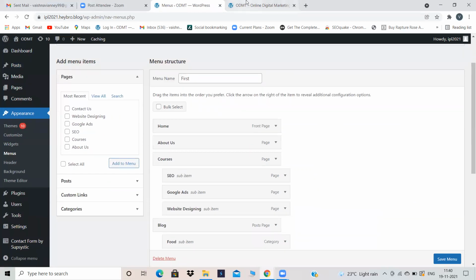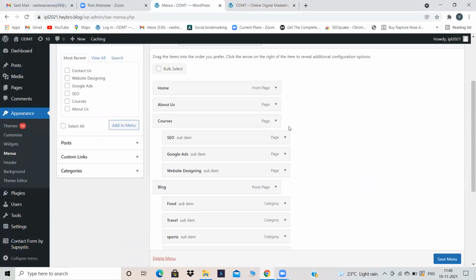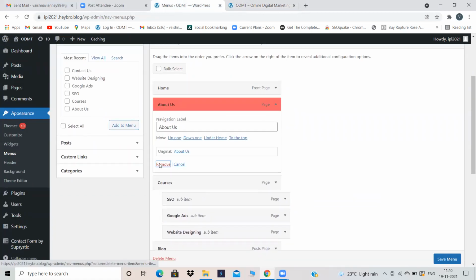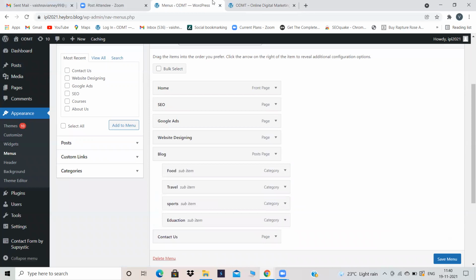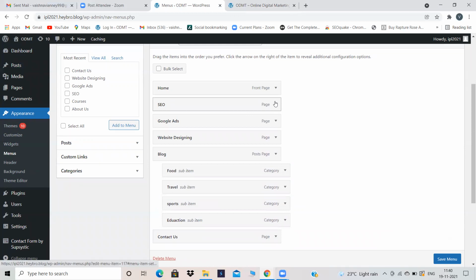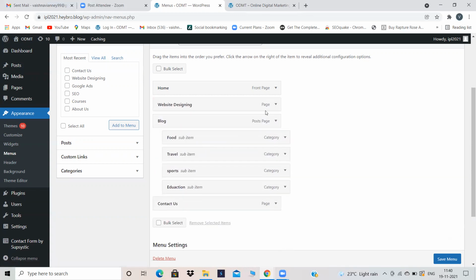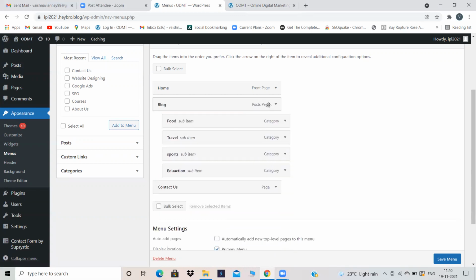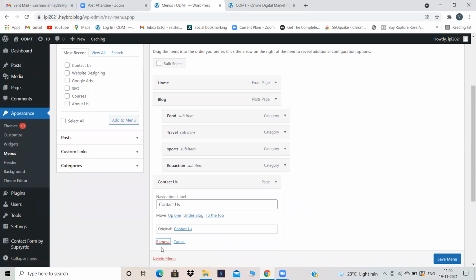And obviously, I don't want anything related to digital marketing. As I told you, remove all the pages, about us page. See, when I remove pages from the menu, they will not be deleted from the website. They will still be under the pages. All your pages will be there. I'm only removing the pages from the menu. That means only from here pages will go, but in our website, our pages will be there as it is. They will not get deleted. So SEO page I'm removing, Google Ads page I'm removing, and website designing, because I don't want anything related to digital marketing. Again, I'm removing contact us page also.